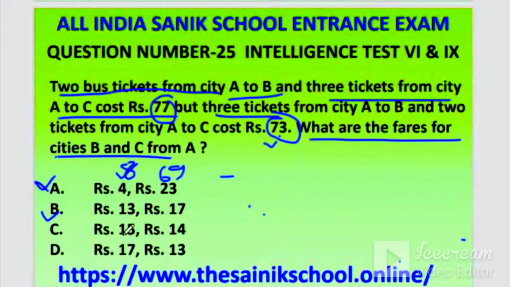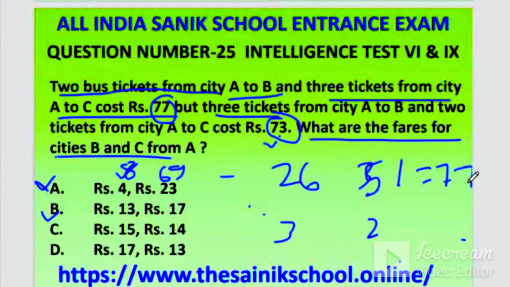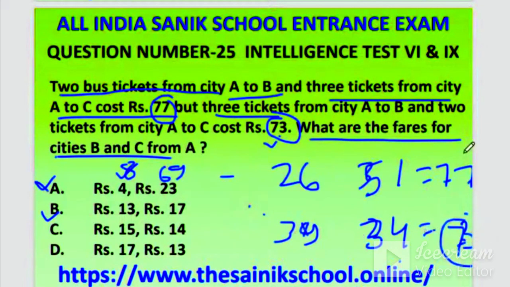Okay, so now the second one. Again we will check the first situation 2 and 3. The second situation is 3 2. So first you will check 2 into 13. 13 2 is 26 plus 17 3 is 51. So this comes 77. And again 3 into 13, 13 3 is 39, and 17 2 is 34, and this comes 4 plus 9, 13, 3, carry 1, 3 plus 3, 6 plus 1, 7, 73. It is satisfying both the conditions 77 and 73. So the answer will be B.